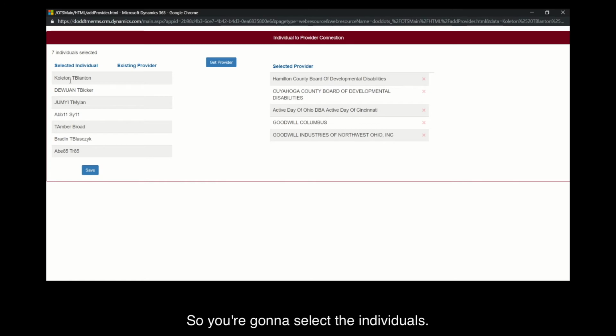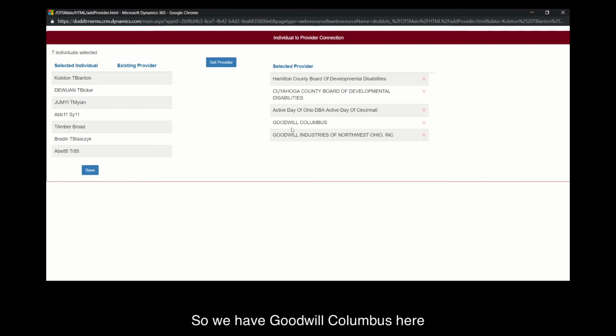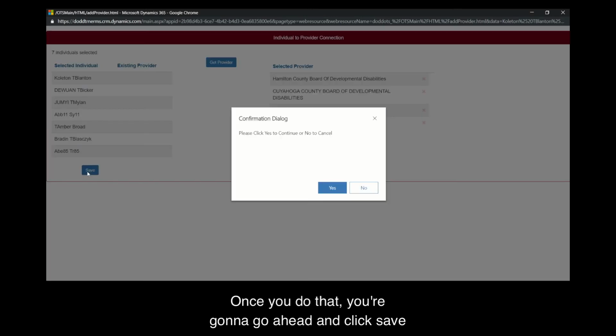So you're going to select the individuals. You see all the individuals listed here. You're going to get provider. You're going to add all those over here. Again, you can click on these X's to get rid of any kind of provider if you accidentally selected one that you didn't need. So we have Goodwill Columbus here and Goodwill Industries Northwest. We're going to go ahead and exit that one out because I accidentally did that. Once you do that, you're going to go ahead and click Save, and you're going to confirm.